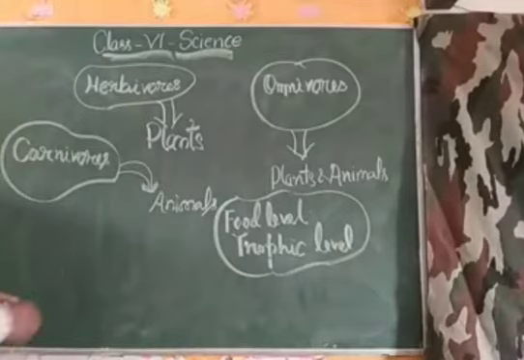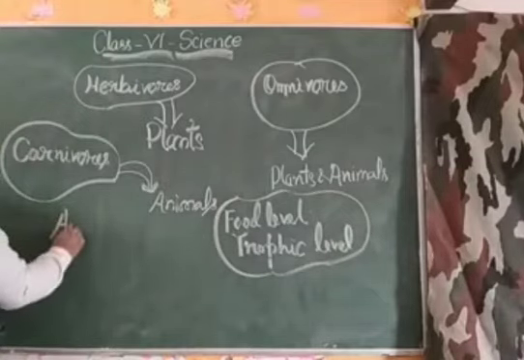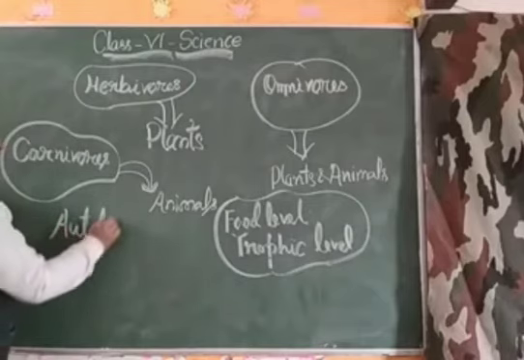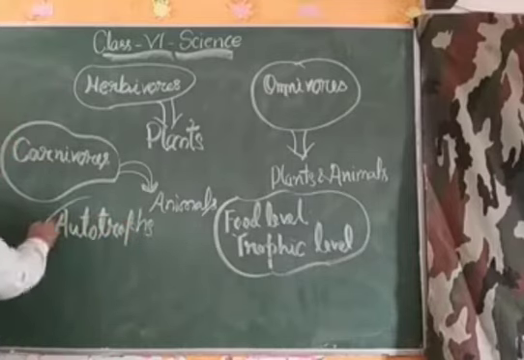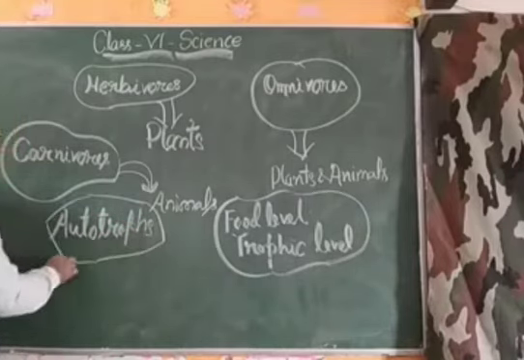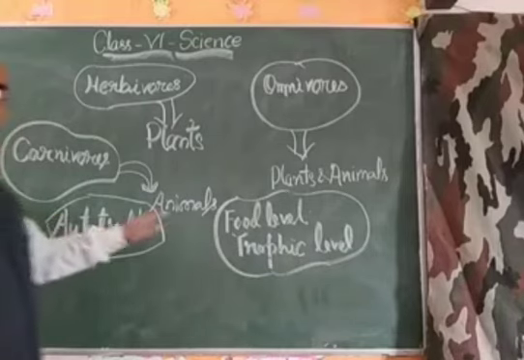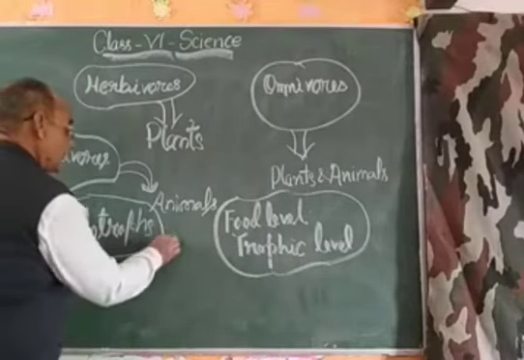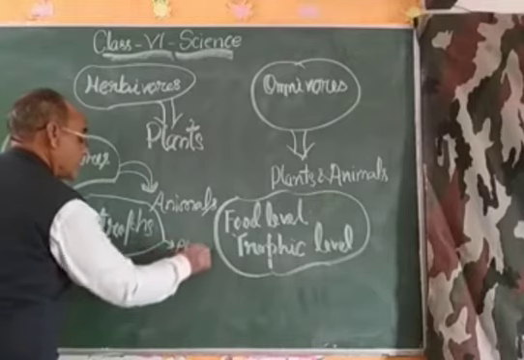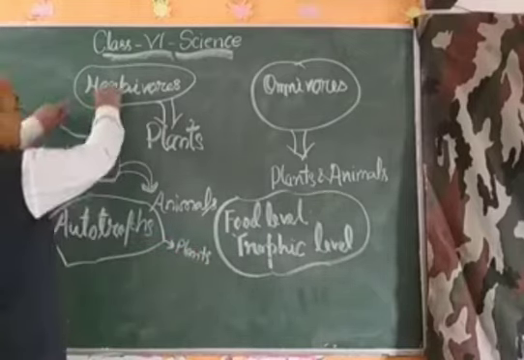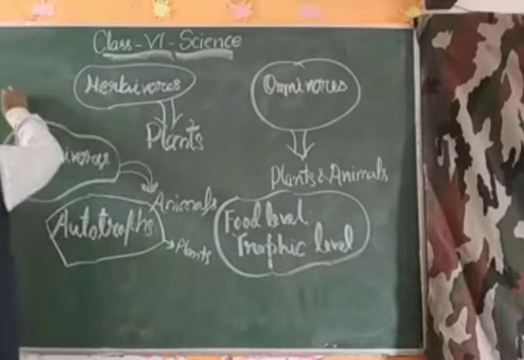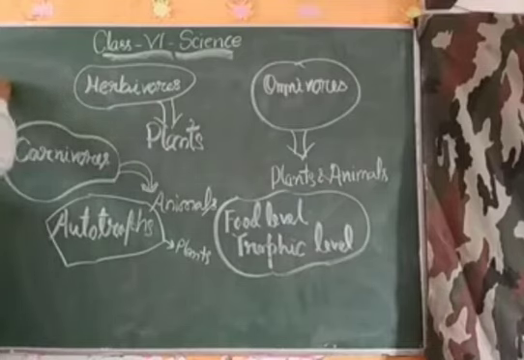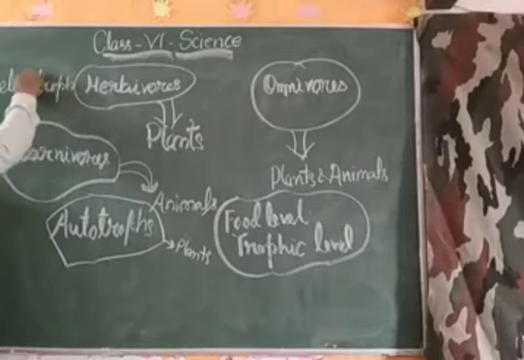One is the autotroph. Autotrophs are capable of manufacturing their own food, which means autotrophs are the plants. And herbivores, carnivores and omnivores are termed heterotrophs.